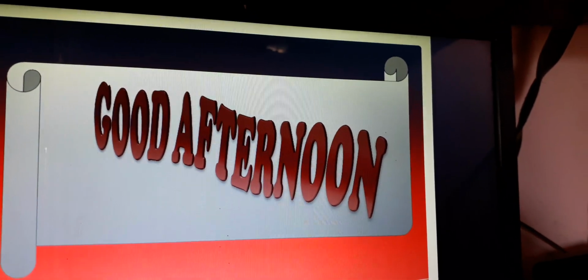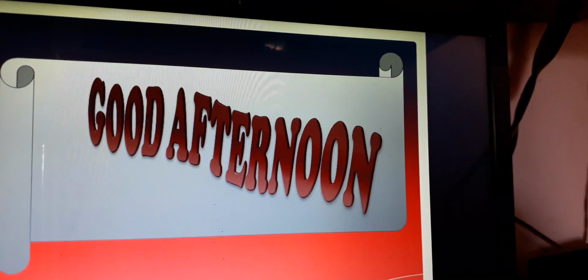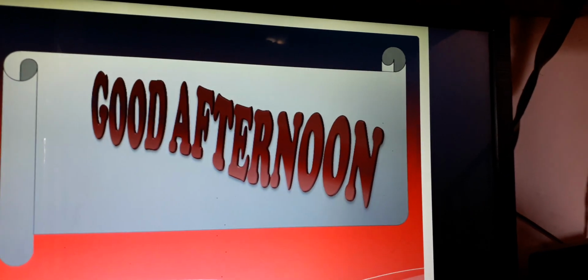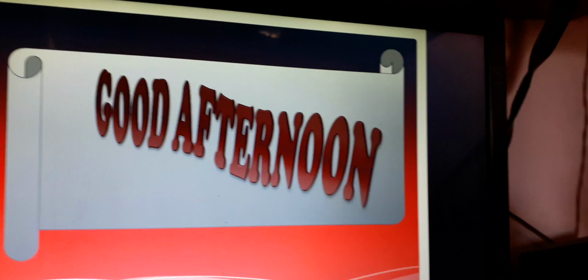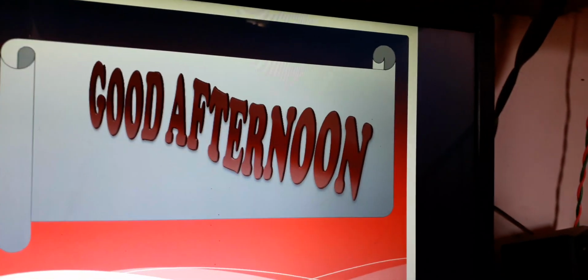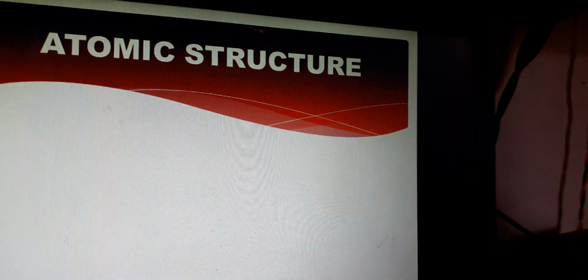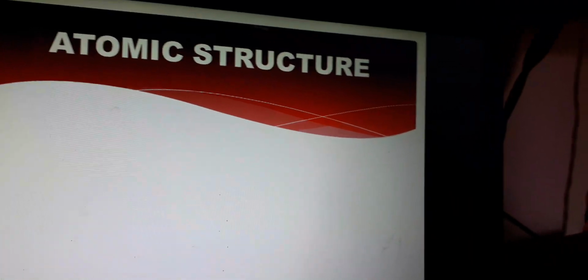For past classes, we have discussed the matter. Last week, we completed the first lesson. Today, we are going to discuss the second lesson. The second lesson is atomic structure.